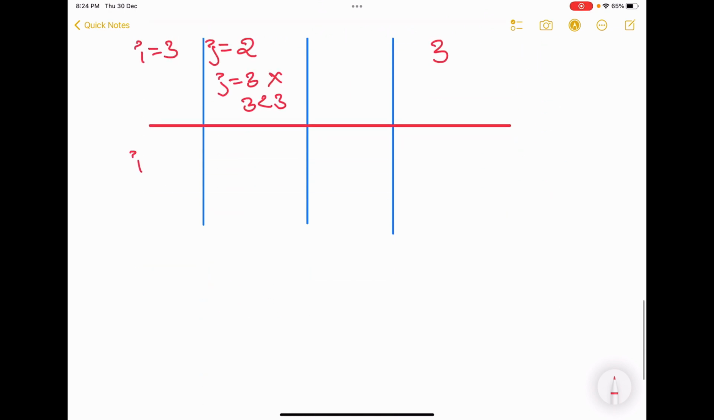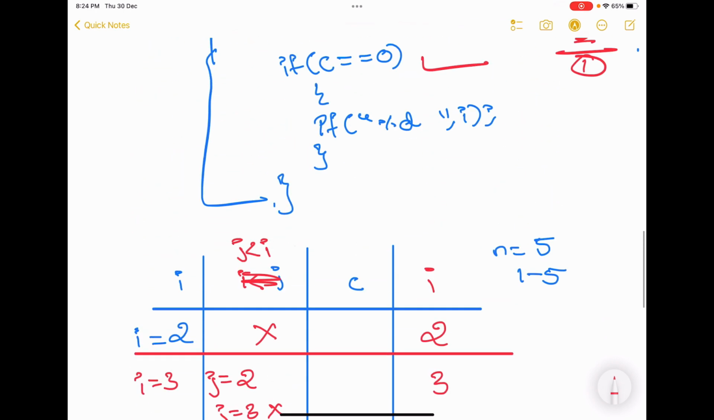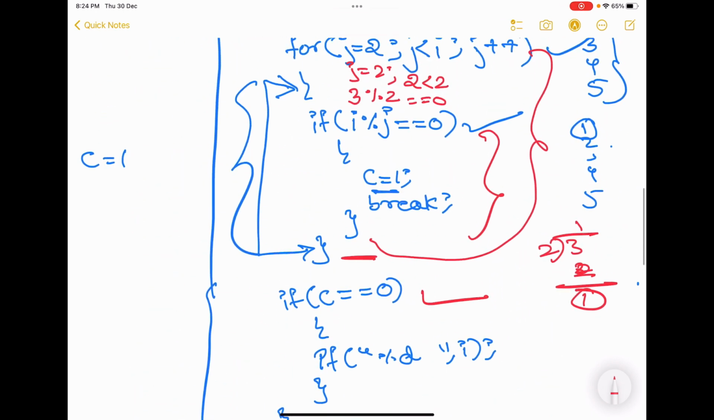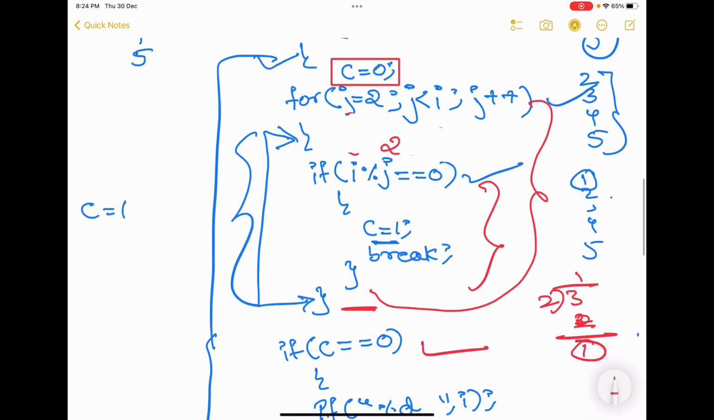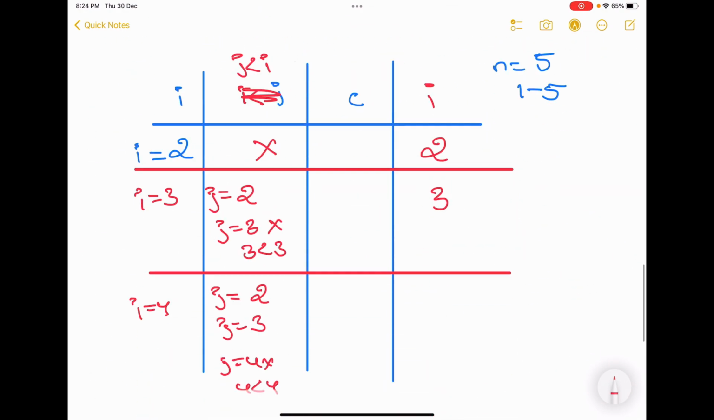Next, the I value becomes 4. So what are the possible numbers the J loop can run for? J is equal to 2 and J is equal to 3, and J equal to 4 won't run because 4 less than 4 is false. Now focus here. What is the value of J? The value of J is initially 2. And what is the value of I? The value of I was 4.